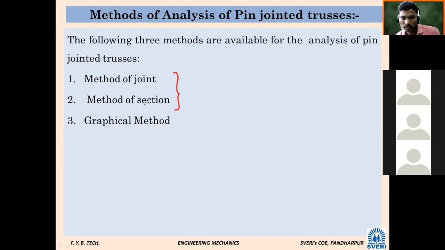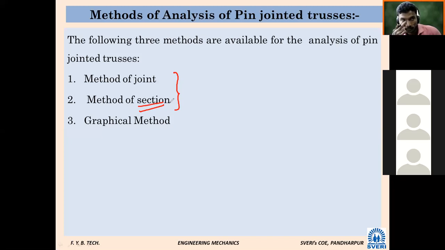What do you understand by section? That we are going to see further. First, we are going to see method of joint. It means we are going to target each joint from the frame, and we are going to find the forces in the members. Each joint we are going to consider.